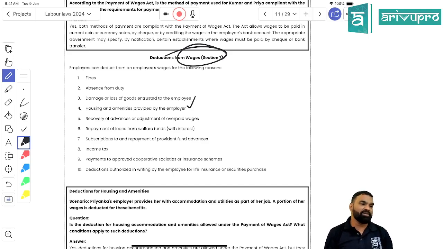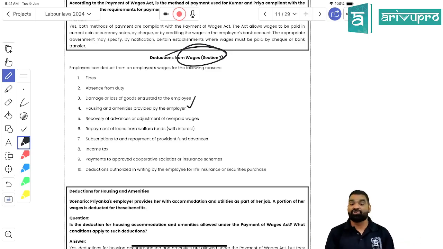So how many things can be deducted? According to section 7, logically 10 things can be deducted. 2 need to be justified. The other 8 can be deducted based on actual prices, right? The first thing that needs to be justified is fine. The second thing that needs to be justified is the other. Otherwise, income tax, EPF contribution, insurance contribution, ESOP values, or amenities provided, these can all be deducted based on actual cost, right? Right, students, is it clear? This section has been done as section 7. Done. Section 1,